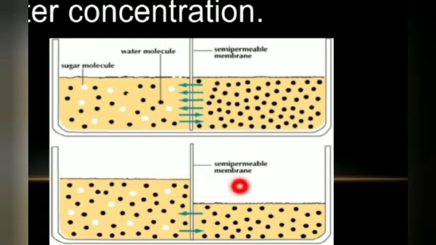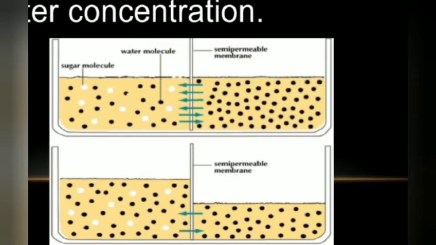So the concentration has become equal. This is nothing but equilibrium. At equilibrium, the concentration of water will be the same and the movement of water will be from both the sides. Okay. So this is about osmosis.